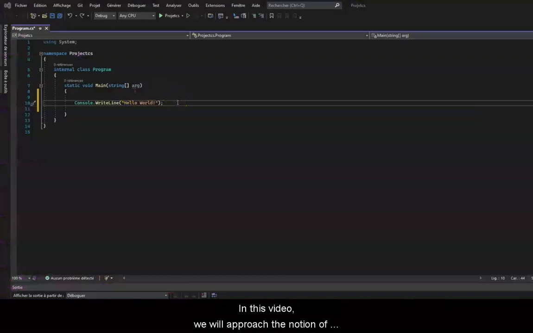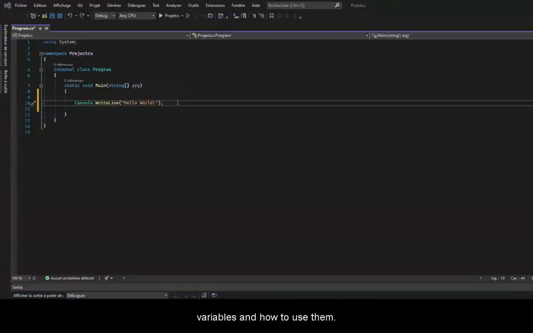In this video, we will approach the notion of variables and how to use them. Basically, a variable is like a box with a given name that will store data in memory. I will start with a simple example so that you can see that these variables are necessary to manipulate data